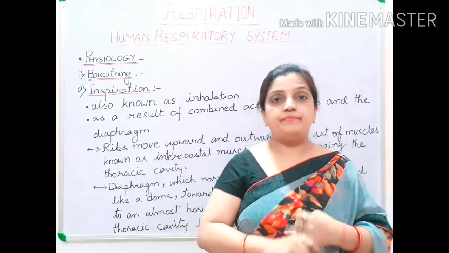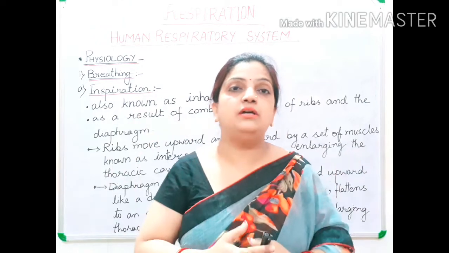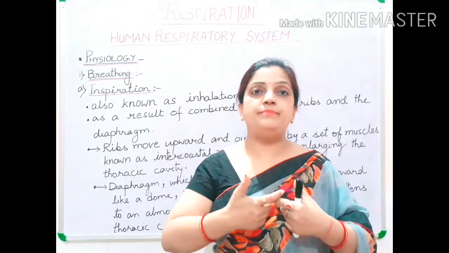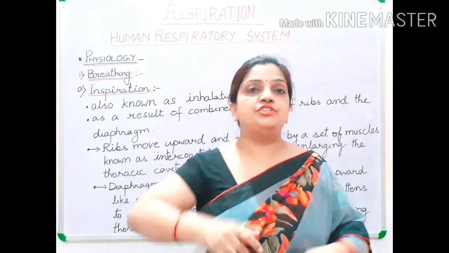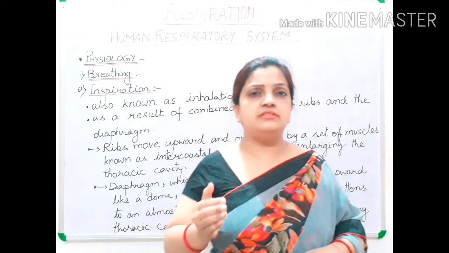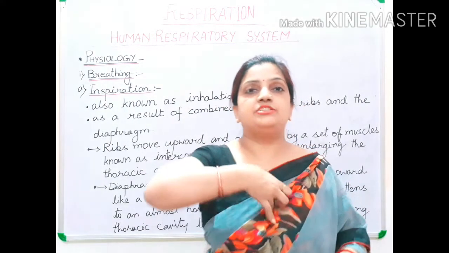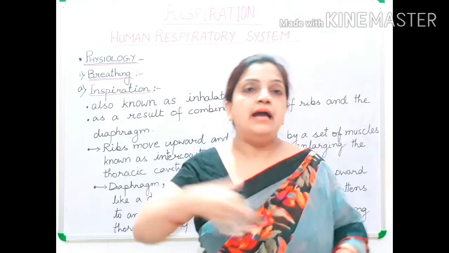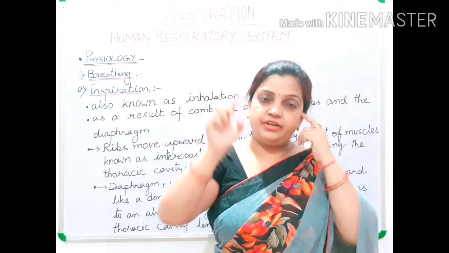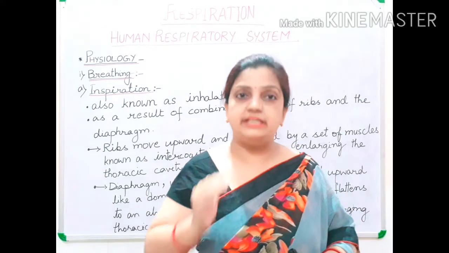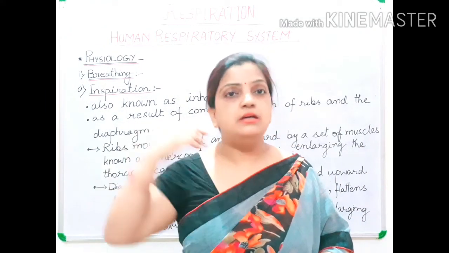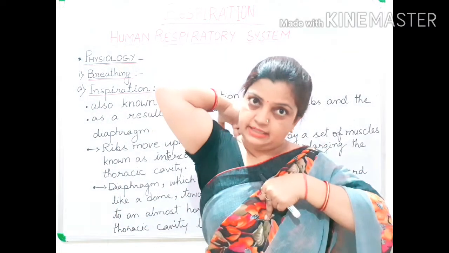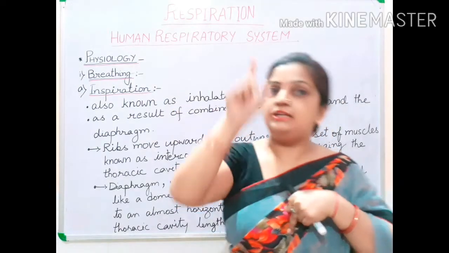Now, you know that the rib cage from behind is connected to the backbone, which is called the vertebral column, and in front the ribs are connected to the chest bone, which is called the sternum. In class 7, in the skeleton system, you have studied that the chest bone is called the sternum. It is located here in the chest. Behind, the body has 33 small bones called vertebrae, and they form the backbone of the body. So in front is the chest bone, and behind, at the back of the body, it makes the backbone.